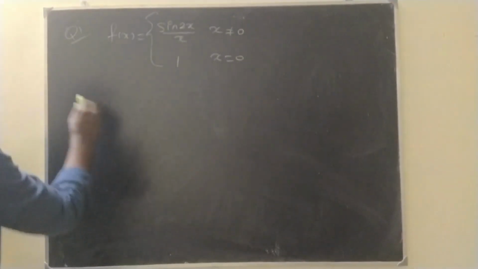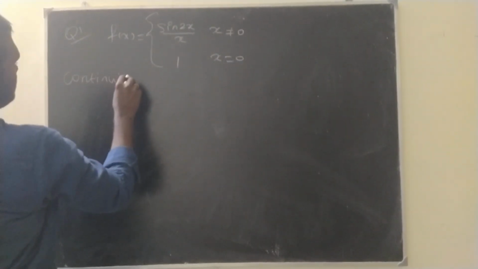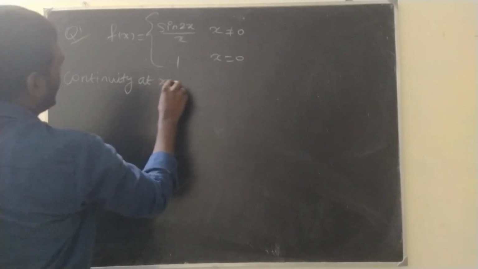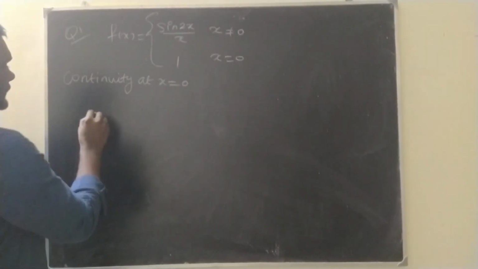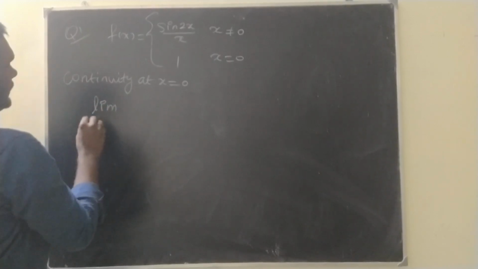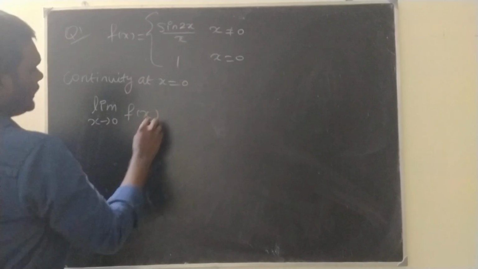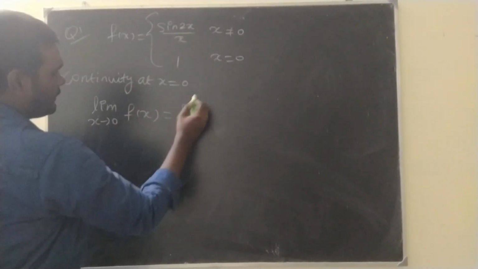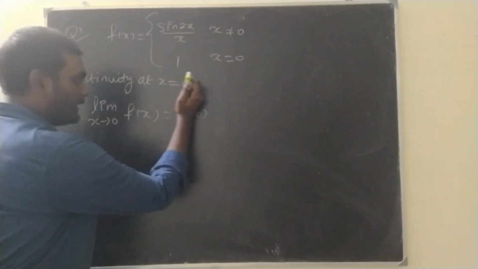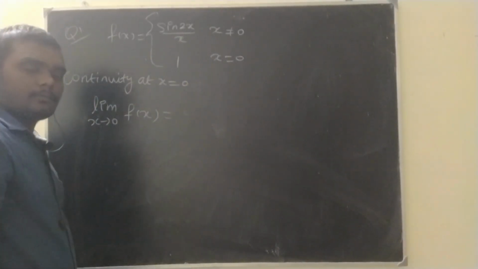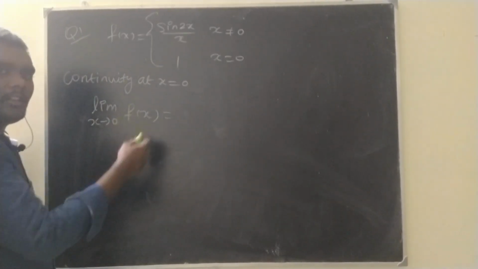So we are going to check continuity at x equal to 0. How will we check? Limit x tends to 0 of f of x should be equal to f of 0, that we need to prove. If that is equal to f of 0, we will say this function is continuous. First evaluate this limit.